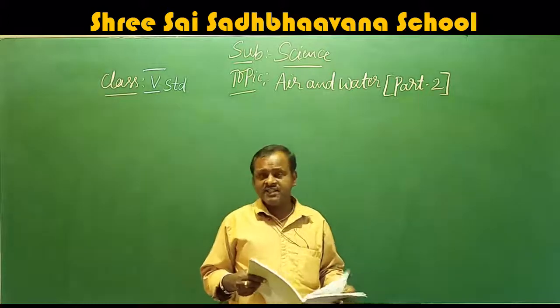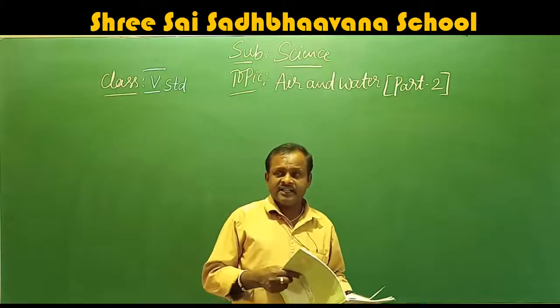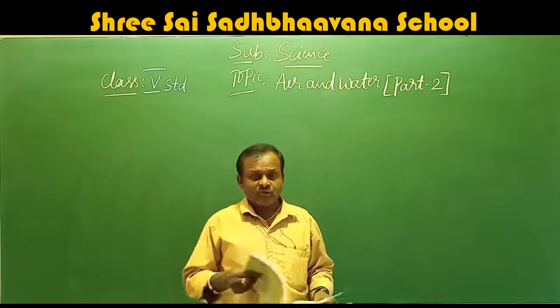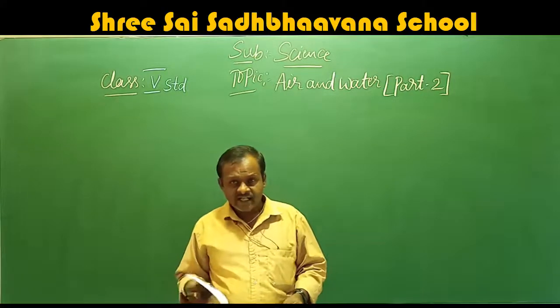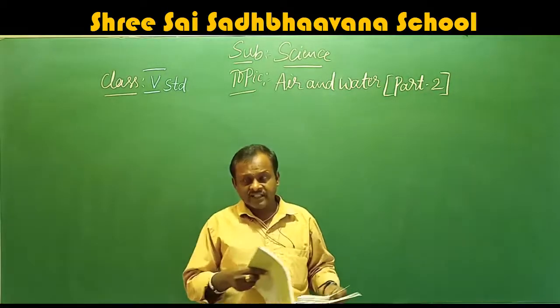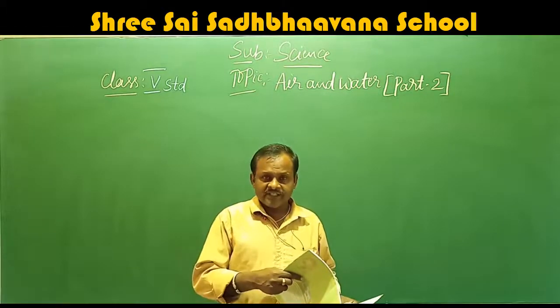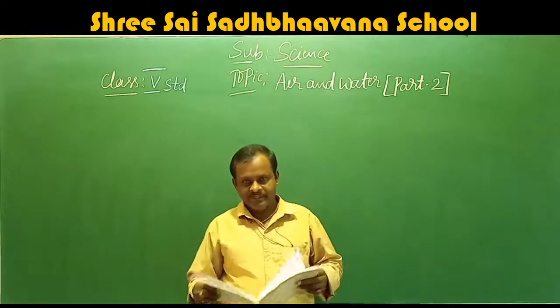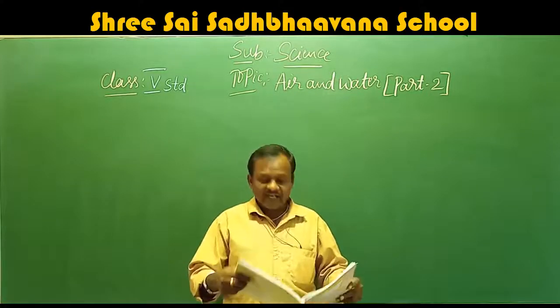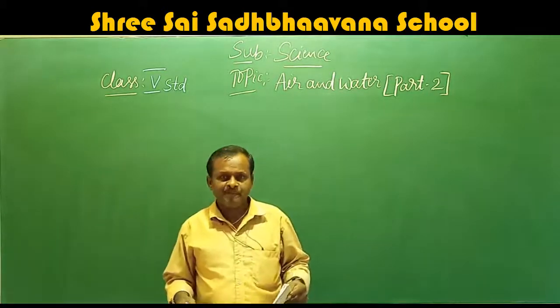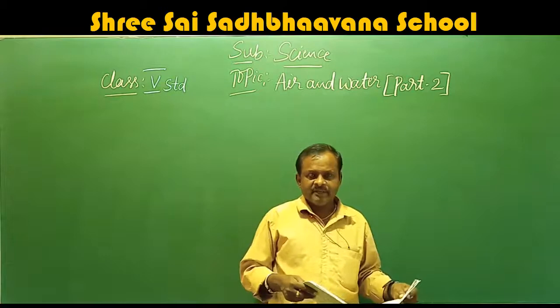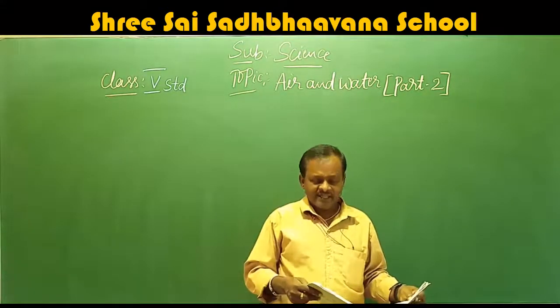This nitrogen is in a complex form. It is not directly absorbed by the plants. So some bacteria which are present in the soil absorb nitrogen and convert it into some form that the plants can easily absorb. Up to here we have studied, and the water vapor, that is humidity, how the climate depends on this humidity, everything we have discussed.